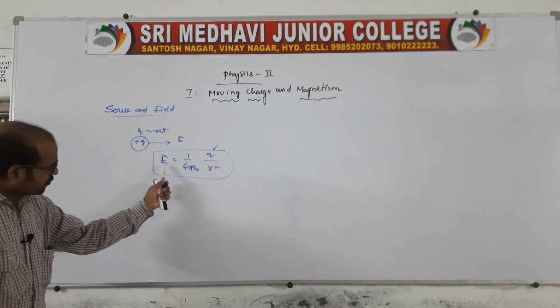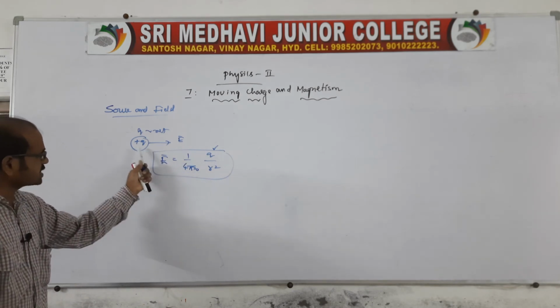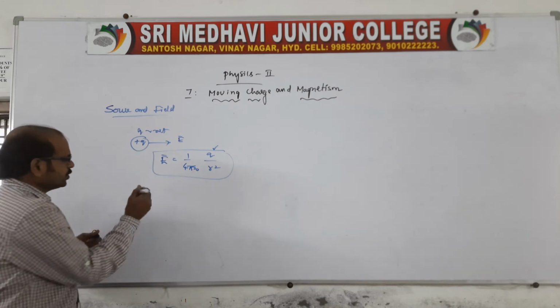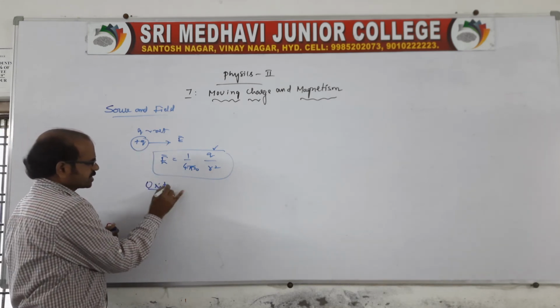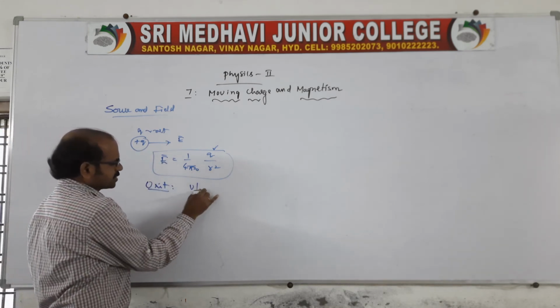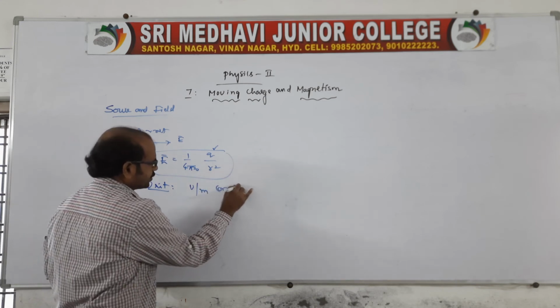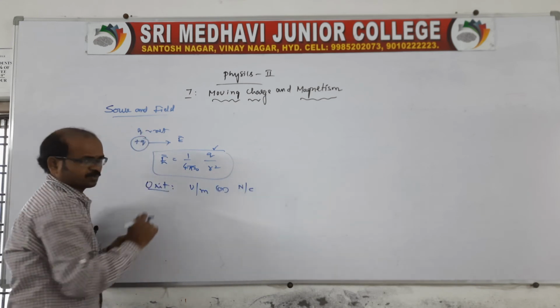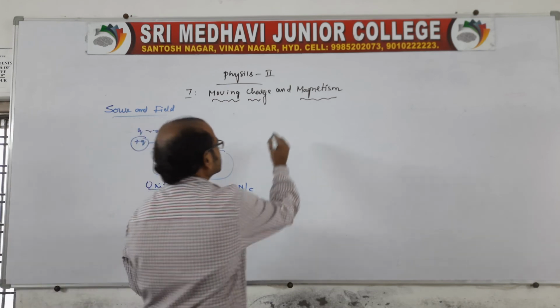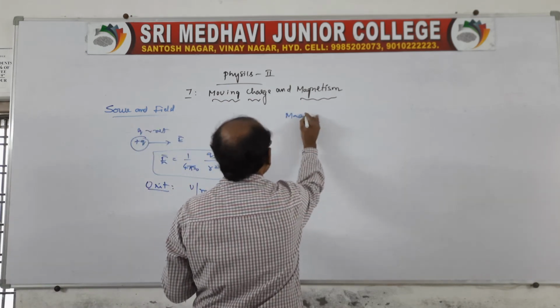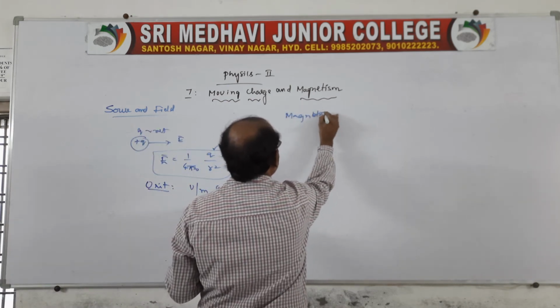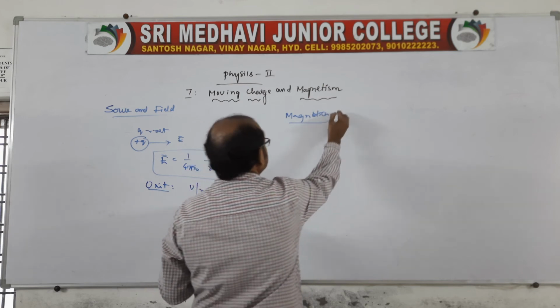This is the field. For this field, the source is charge. Of course, we know the units. What are the units here? For this, we can say volt per meter, or in simple terms, Newton per coulomb. This we know. Sir, what about the magnetic field? The magnetic field is B bar.